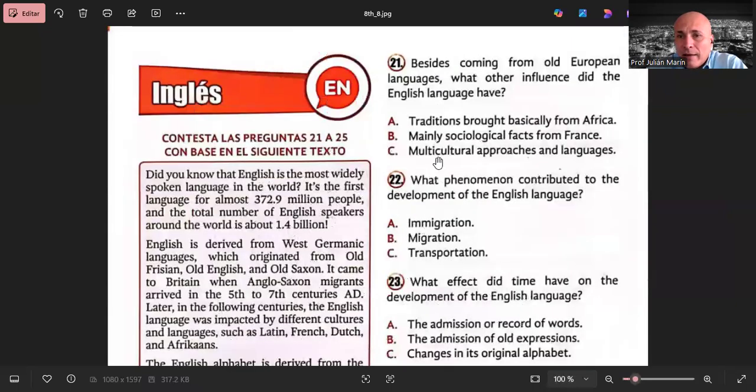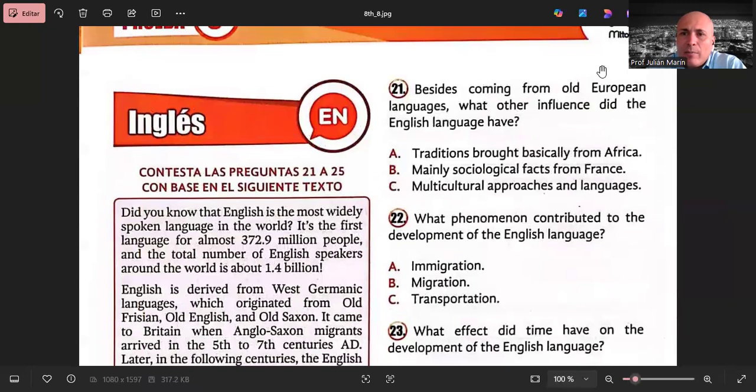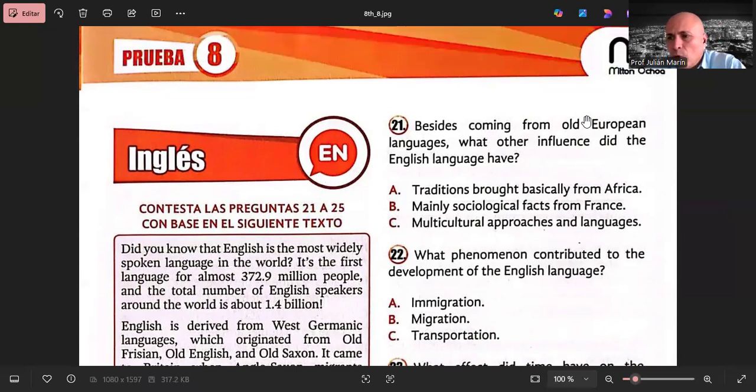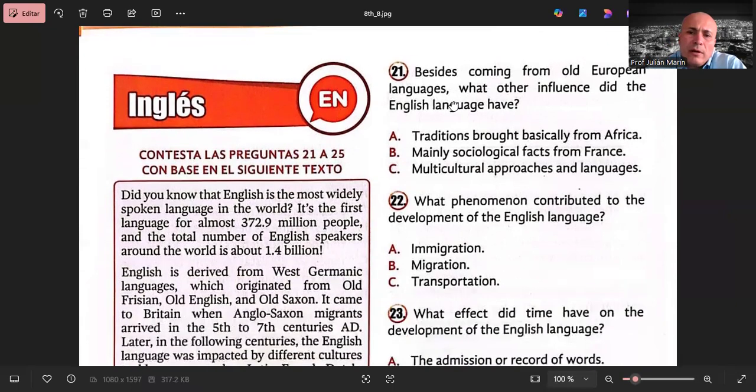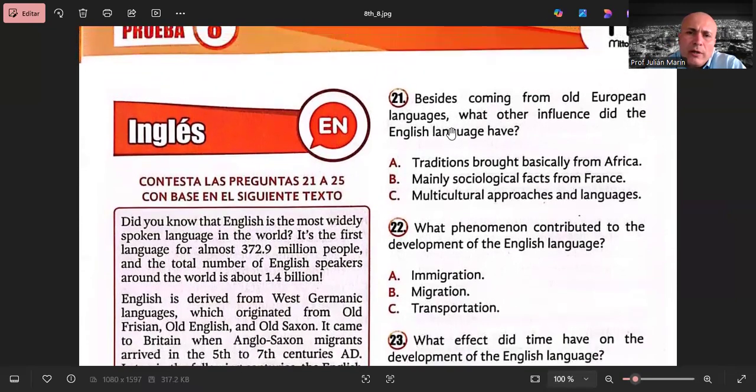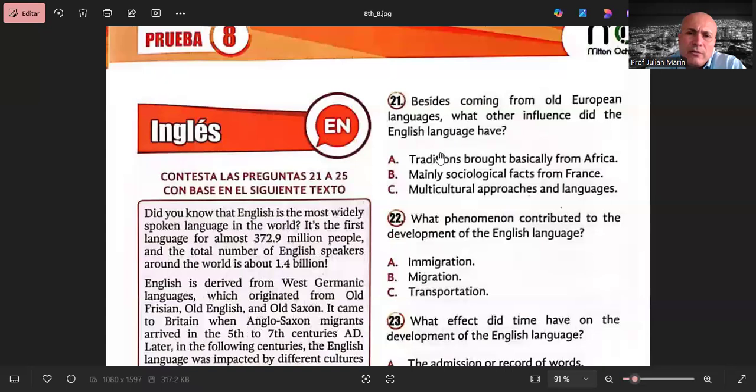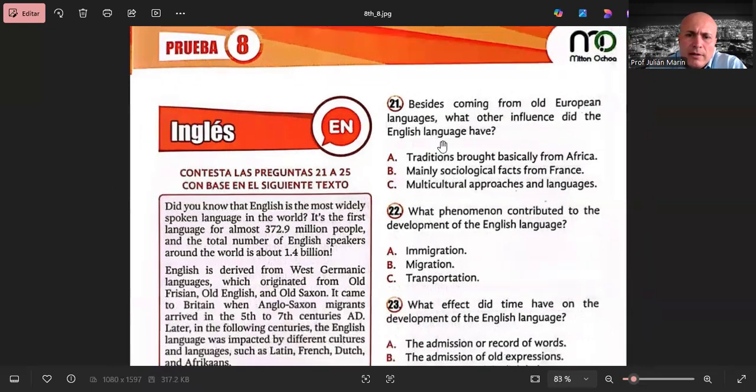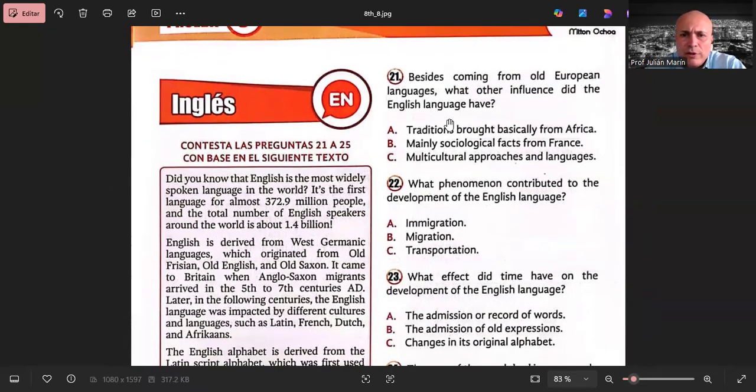But anyway, this is a training exercise. We can take the time if we want, especially to analyze the options and also evaluate what strategies we could use in the future, taking the state test for our benefit. Okay, so let's start over here. I'm going to leave questions 21 and 22. Let's see, we can see questions 21, 22, and 23. Let's answer this.